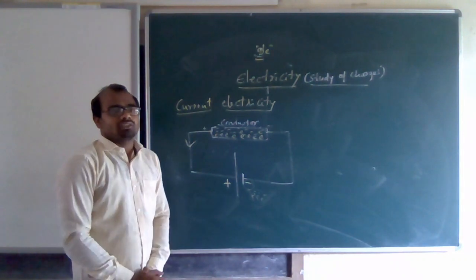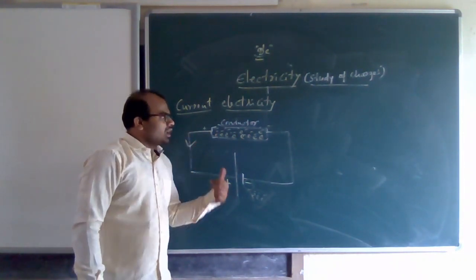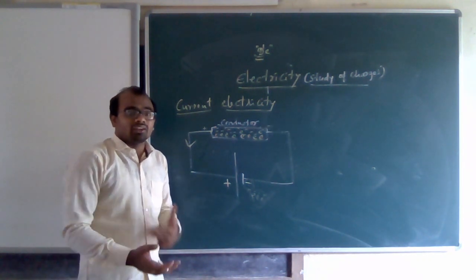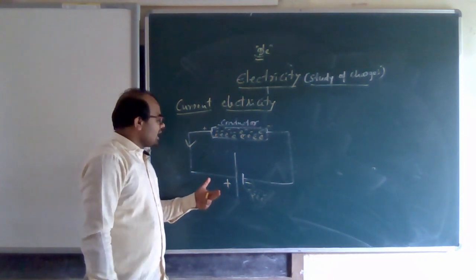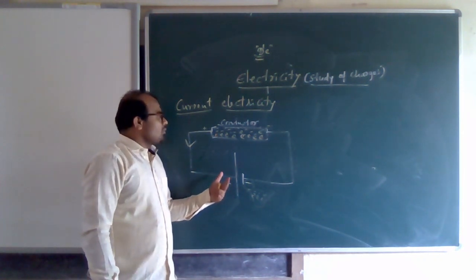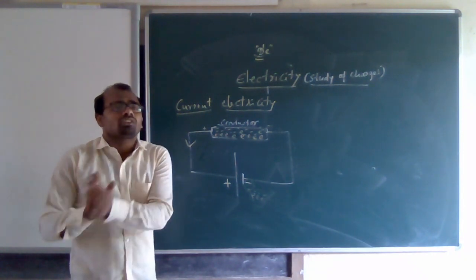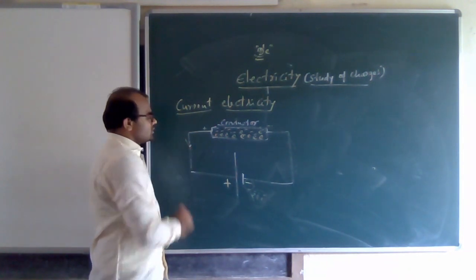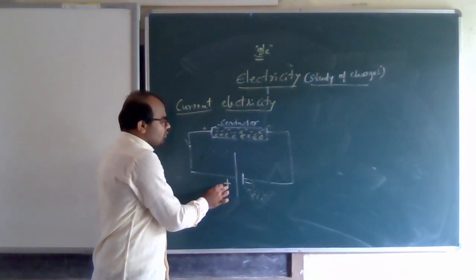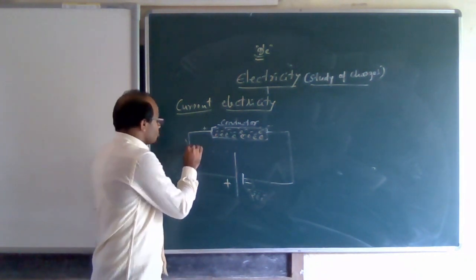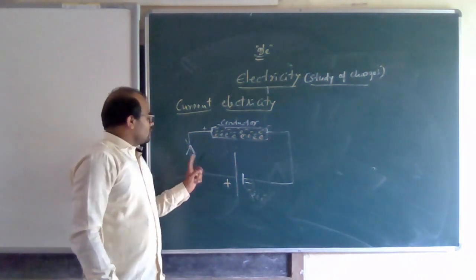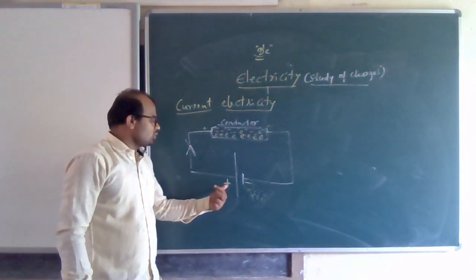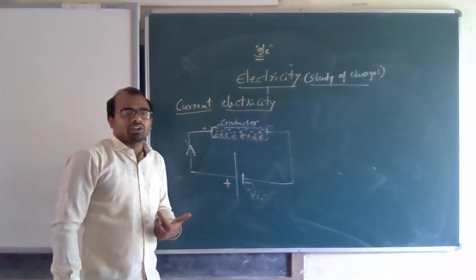But when electric current was discovered, at that time nobody knew about electrons. Electrons were not discovered at that time. Hence, they thought, let us take current from higher potential to lower potential. So they used the direction from the positive terminal of the cell to the negative terminal of the cell.